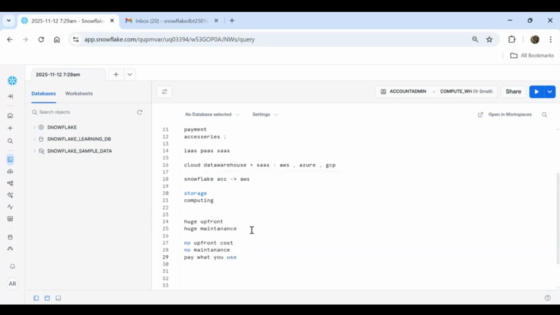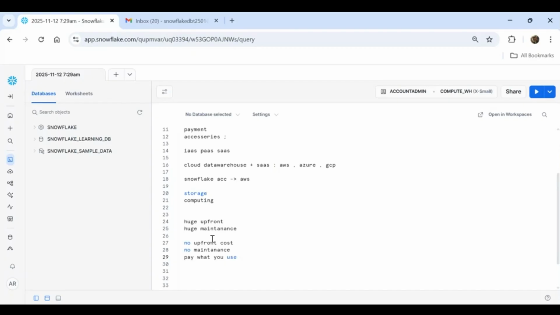This is exactly what Snowflake is all about. Whenever I have booked an Uber cab, that cab does not belong to Uber. Uber is not the owner of the cab. In your city, whatever cabs are running, they do not all belong to Uber.